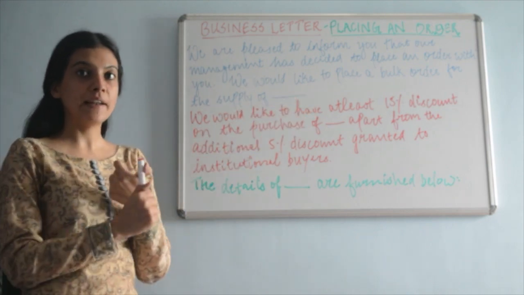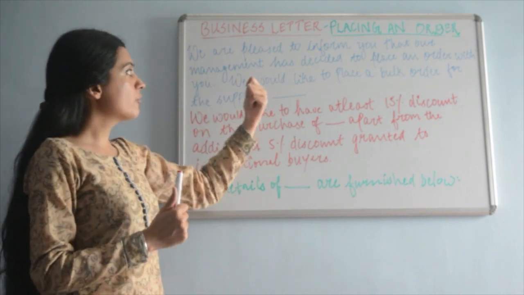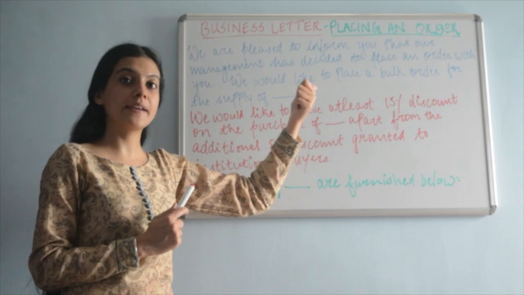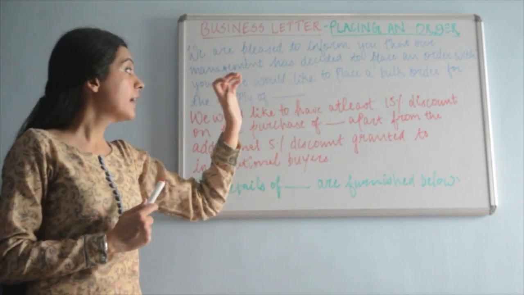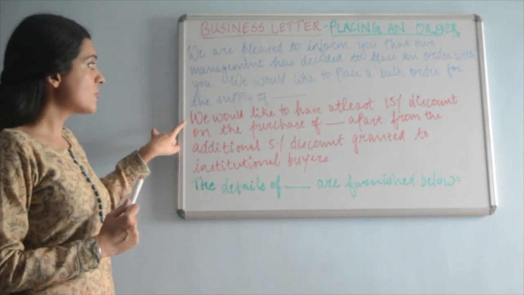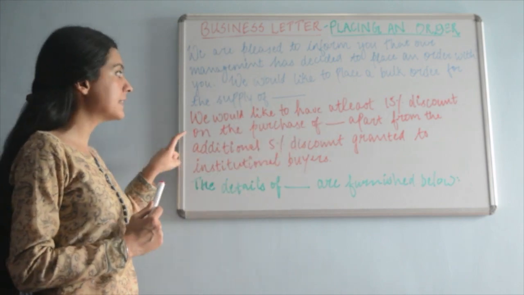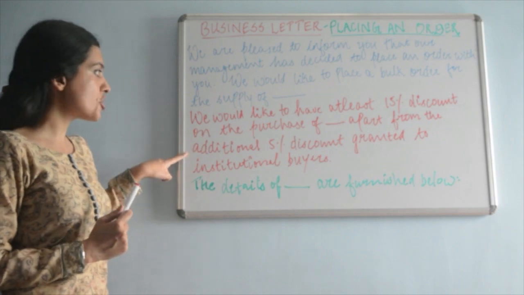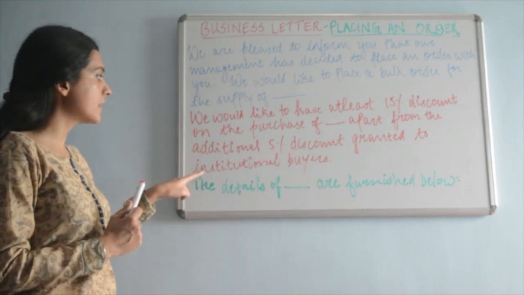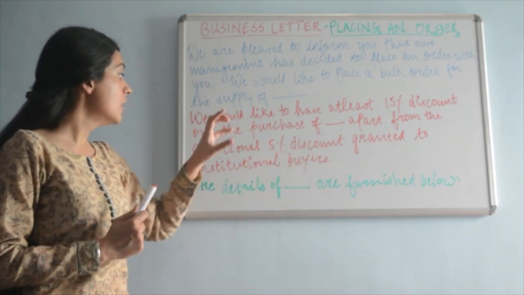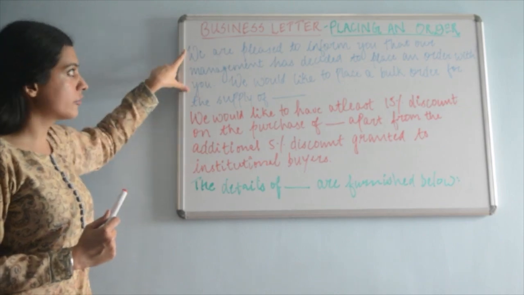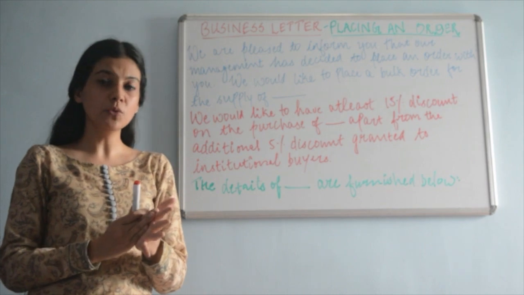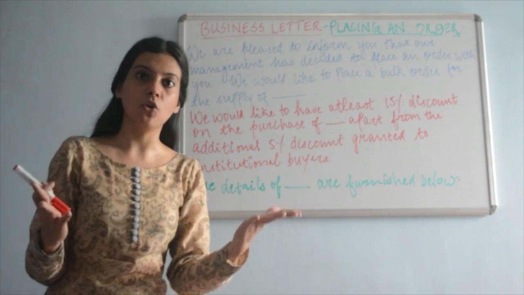So if the question is about electronic items, you will write, we would like to place a bulk order for the supply of electronic items, for academic books, for computer parts, XYZ. We would like to have at least 15% discount on the purchase of dash apart from the additional 5% discount granted to institutional buyers. So out here in the first stanza, you're saying that we are very happy to place an order with you and we would like to place a bulk order.